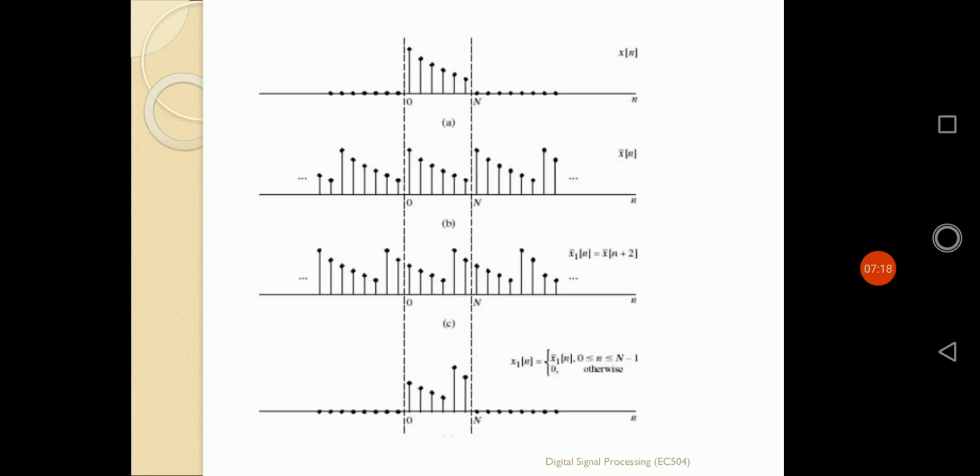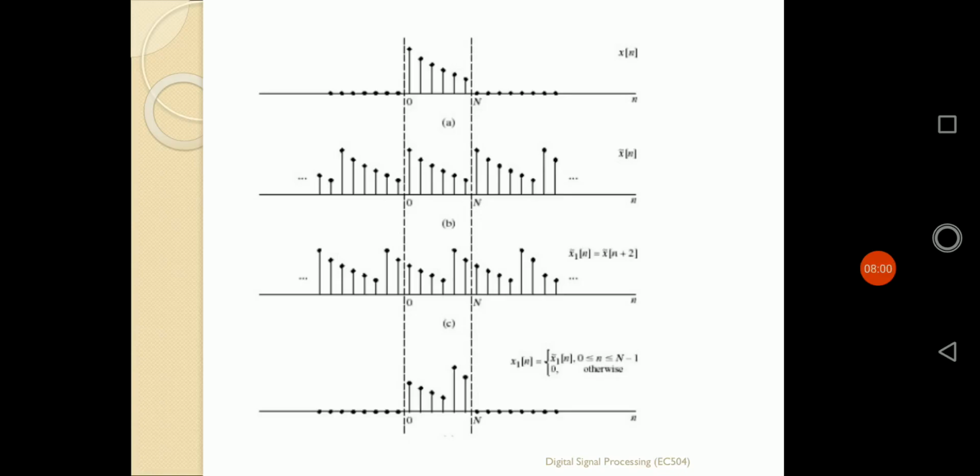Now if I want to find the value of x1 of n from x of n, it is simply defined by the shifting x of n plus 2. X of n plus 2 means n will be shifted by minus 2, which means it will be left shifted by 2 units. Look at the third figure: each and every sample is left shifted by 2 units. The two samples go outside the line, so overall all the sequence is left shifted by 2 units. It is defined in that way, by the central position block, with the decreasing, then increasing and decreasing logic.